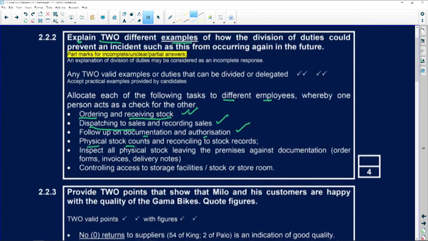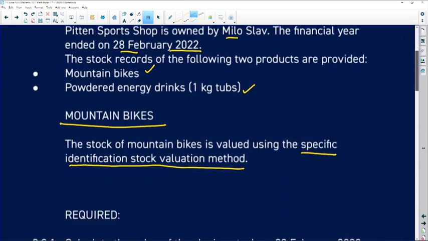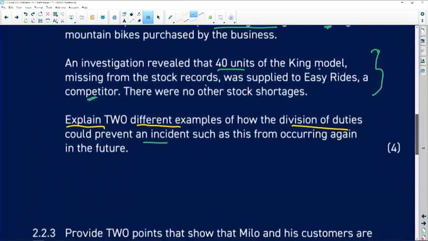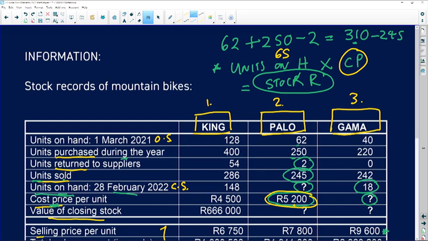Right, and then the next part to the question, provide 2 points. So let's go back to the actual question before we look at the answer. Right, so the next part is provide 2 points that show that Milo and his customers are happy with the quality of the Gamma bikes, quote figures. So let me go to the information sheet, right? So from the info given, the owner and the customers are happy with the Gamma bikes for some reason, right?